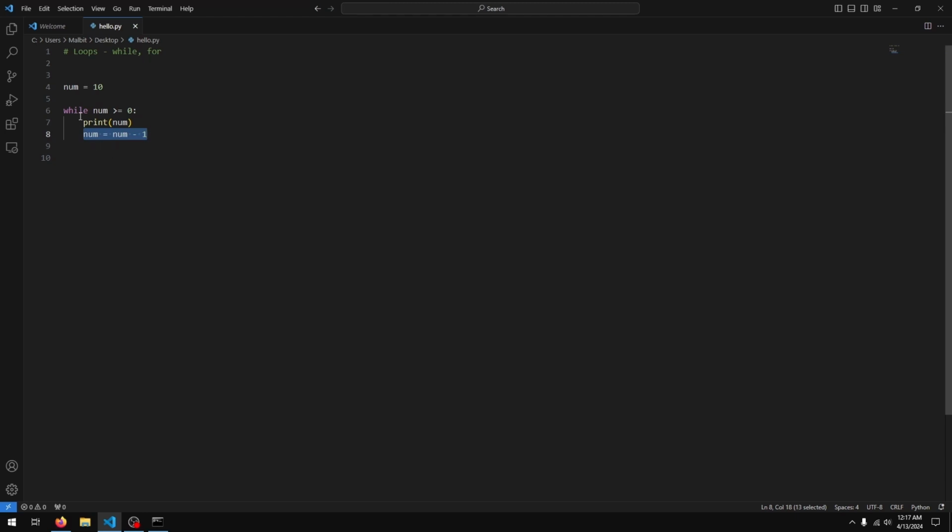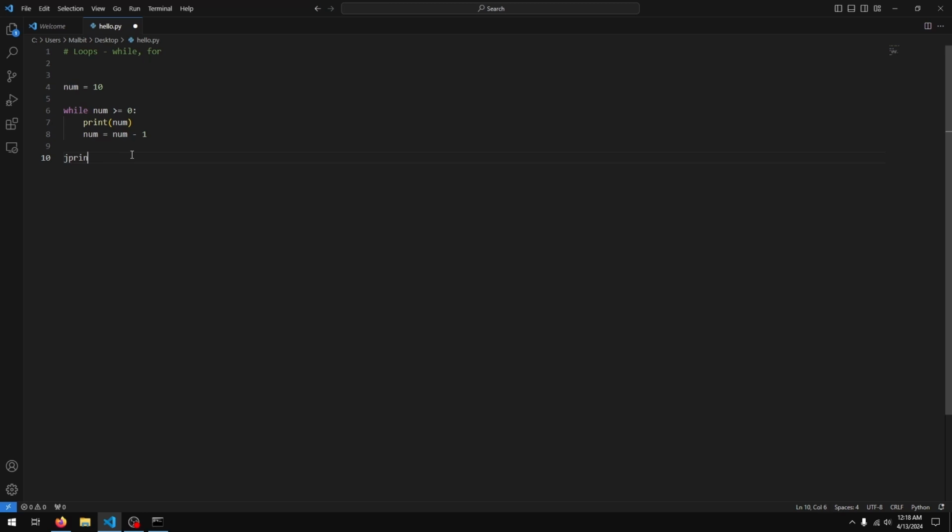And subtracts 1, it becomes 8. Is 8 greater than or equal to 0? Yes, prints it out. Becomes 7. Is 7 greater than or equal to 0? Yes, prints it out. Becomes 6, and so on until it gets to 1. So is 1 greater than or equal to 0? Yes, prints it. 0 greater than or equal to 0? Yes, it's equal to 0, so it prints out 0. Subtracts 1, becomes negative 1. Is negative 1 greater than or equal to 0? No. So this condition is false, so the loop stops and your code finally comes down here.